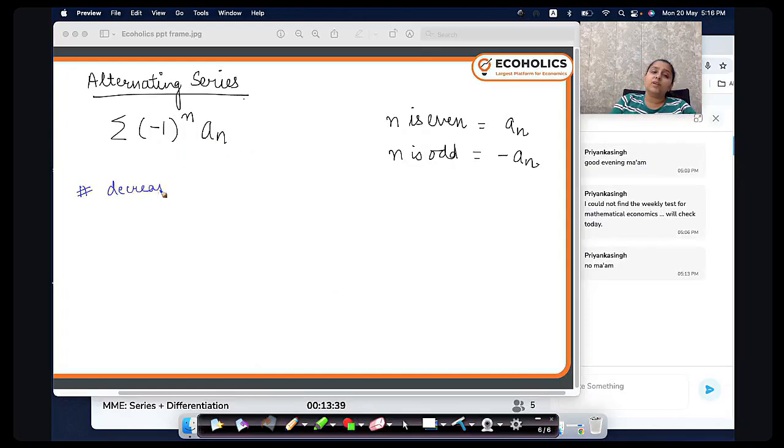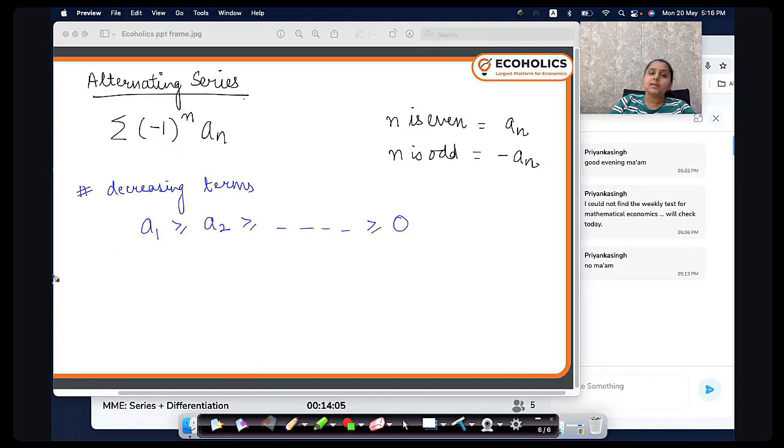If we have decreasing terms, meaning a1 is the biggest, a2 is smaller than a1, and as I move forward these all are falling, so I have a decreasing sequence, but all of them are positive.